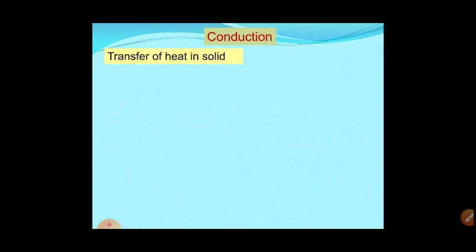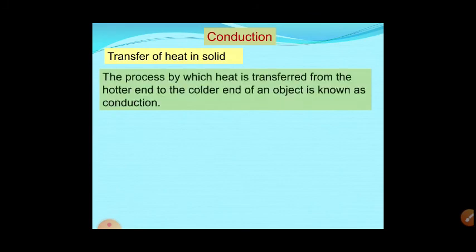if it is one object, and if two objects come into contact, heat is transferred from the hotter object to the colder object. So if we take one example, one small activity you can do at home: take a small thin iron rod and fix it at one end, then stick a few wax drops on the iron rod, and start heating one end.